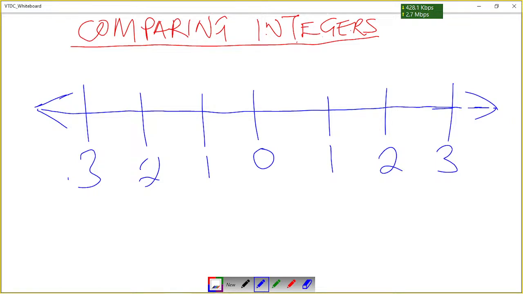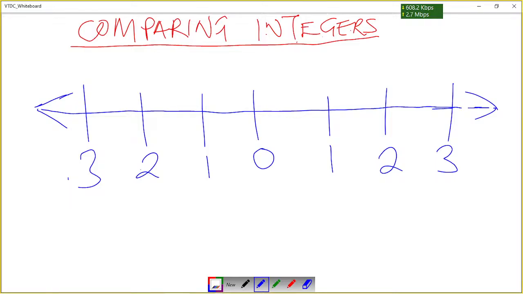So after writing this, the question is which side will have the negative side and the positive side. We have indicated the numbers. Now, which side will have the positive and the negative side? You can write in the comment section which side should have the negatives and the positives.